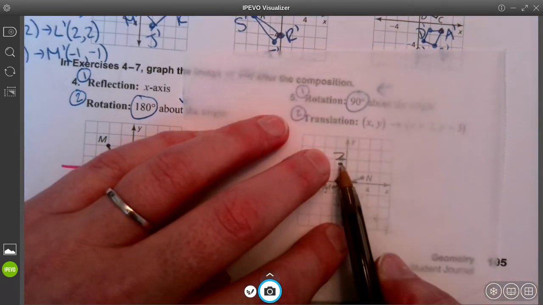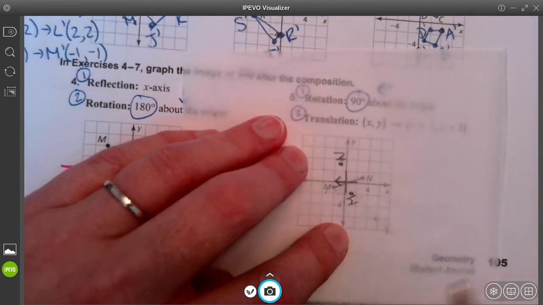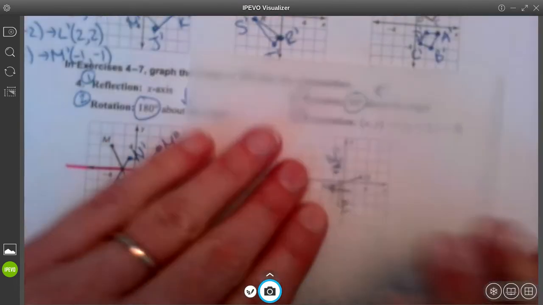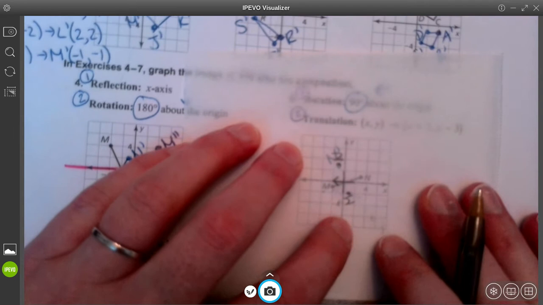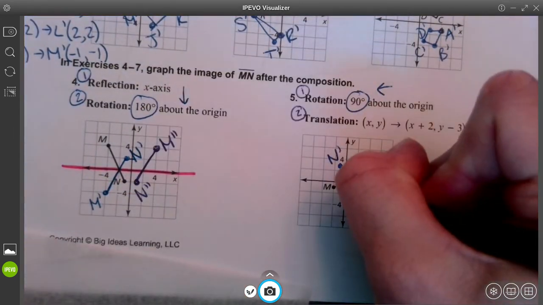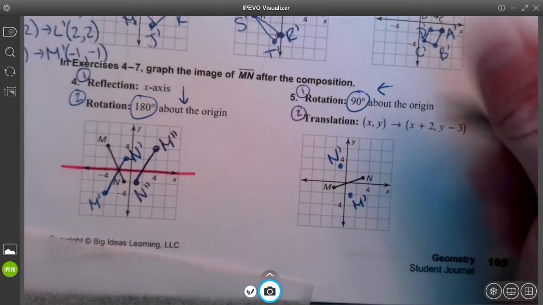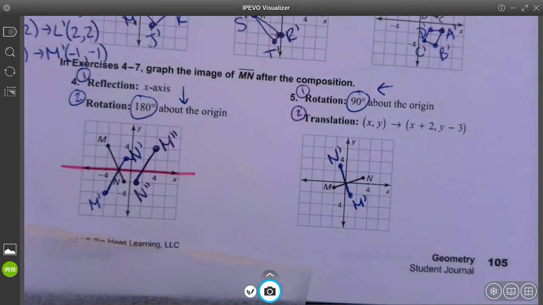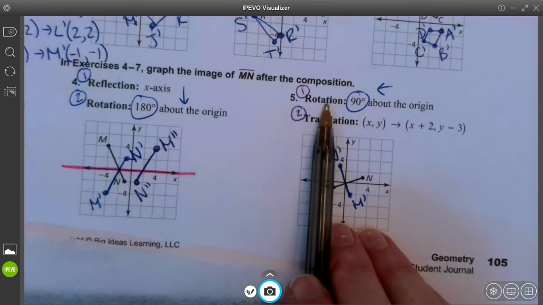N prime will be located at -1, +3. And M prime will be located at +1, -2. Okay, this is my first image after the first transformation.